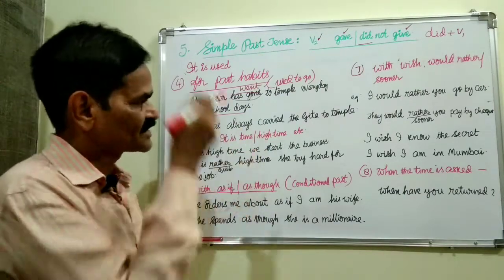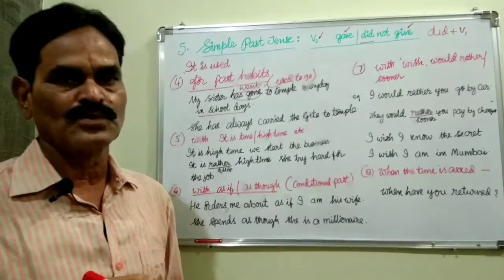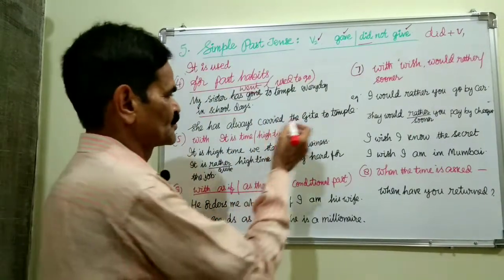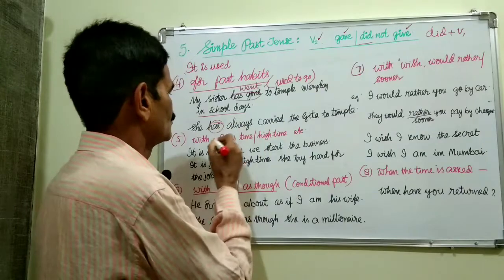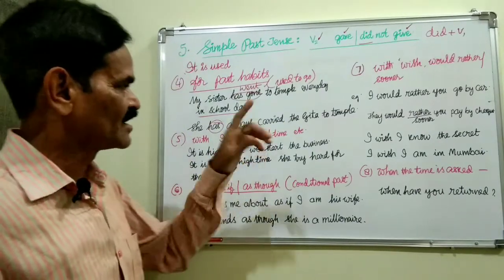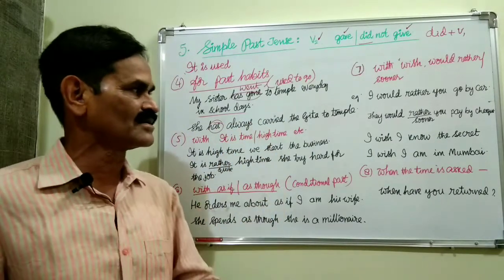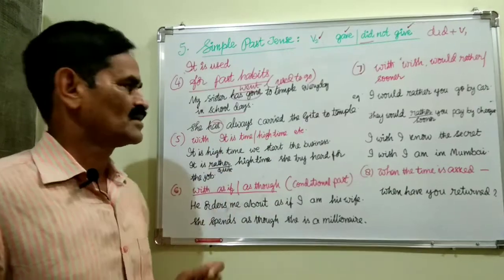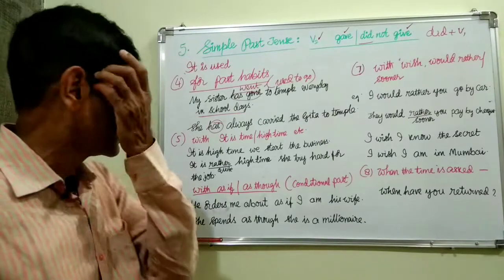She has always carried the Gita to temple. So at that time she used to carry. So here we say she always carried the Gita to temple. And we cannot say has carried or had carried.